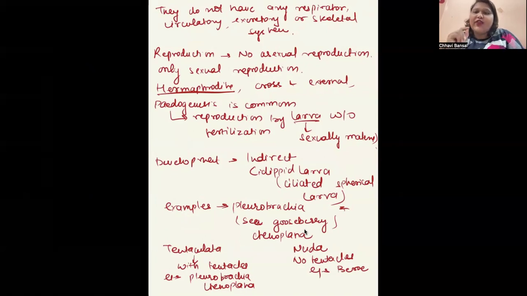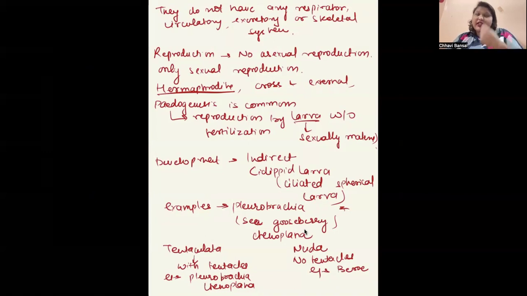Reproduction: this is the first phylum which shows no asexual reproduction, only sexual reproduction is present. They are hermaphrodite, meaning both the sexes are present in the same body. They undergo cross fertilization because the gametes mature at different times. They show external fertilization. Pedogenesis is very common, where the larva is sexually mature and reproduces without fertilization. Development is indirect with cydippid larva. Examples are Pleurobrachia, also called sea gooseberry, or Ctenoplana.